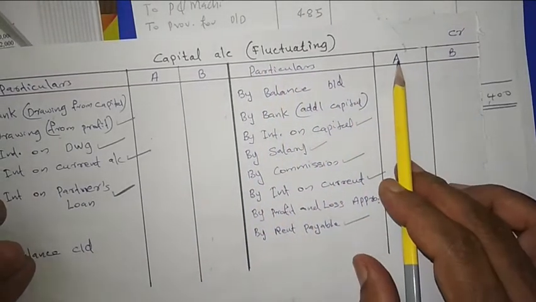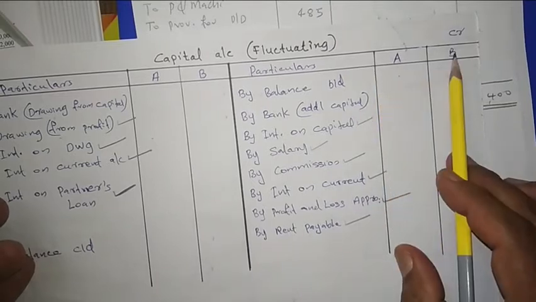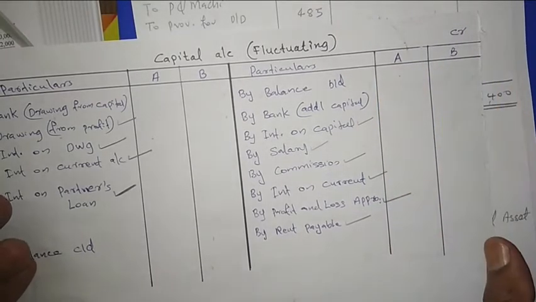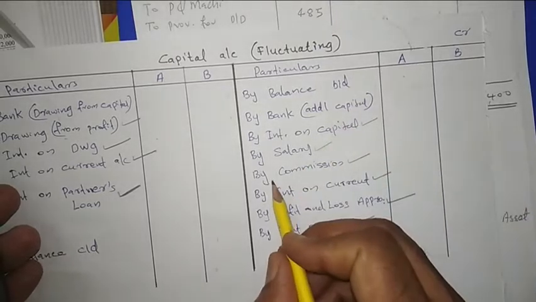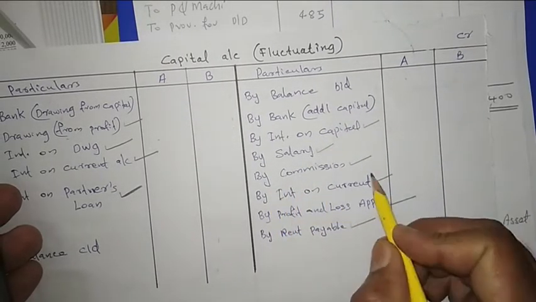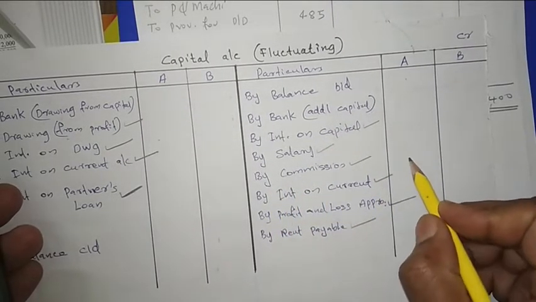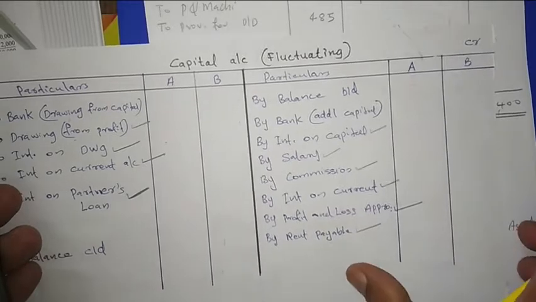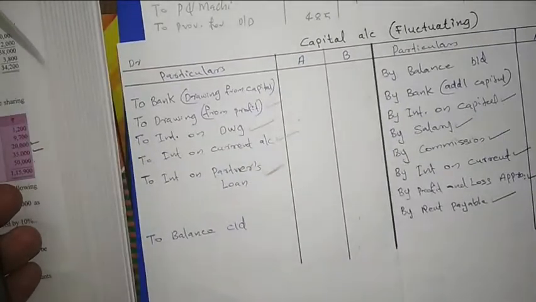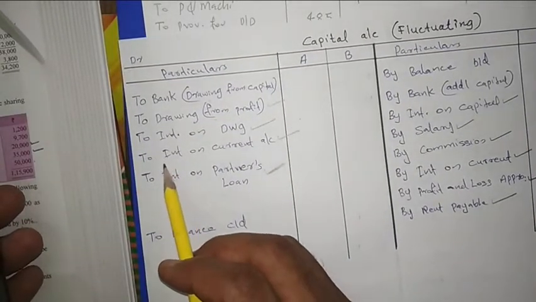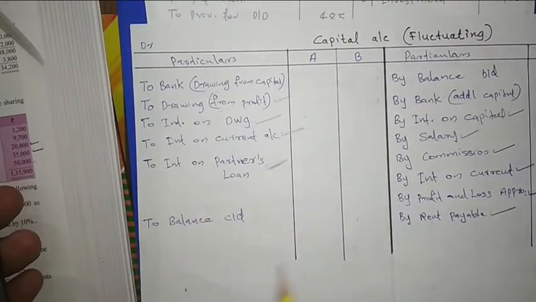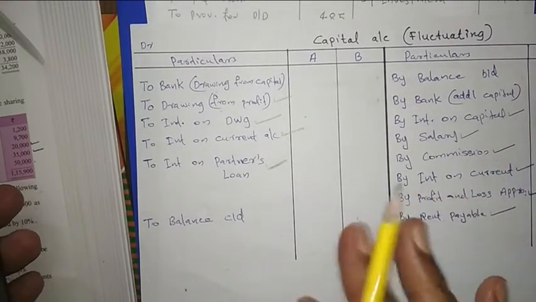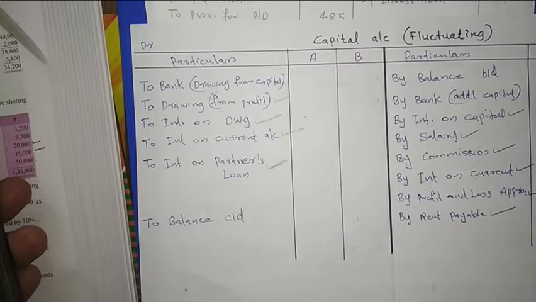So here we have 2 old partners and 1 new partner. So 3 amount columns are required. And revaluation is a result. If a profit is coming, this side we are writing by revaluation account. What is this partner's share? This is the partner's share. If there is a loss in the revaluation account, this side we are writing to revaluation account, and their respective share will come. The new partner will not get a share of the revaluation account.